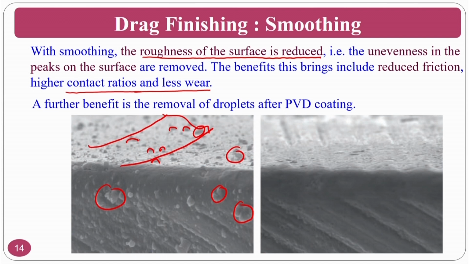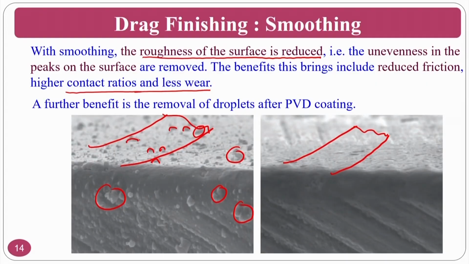For that purpose, you should always go for the drag finishing process, so that the surface gets smooth, your chip moves as per the requirement, and your frictional forces are very low. That means your rake surface chip movement will have very little friction if you do drag finishing and remove the droplet-type structures, nanostructures and microstructures formed after the PVD coating.